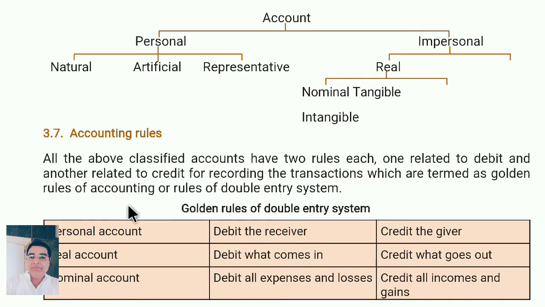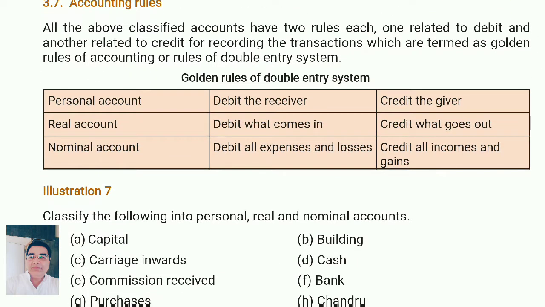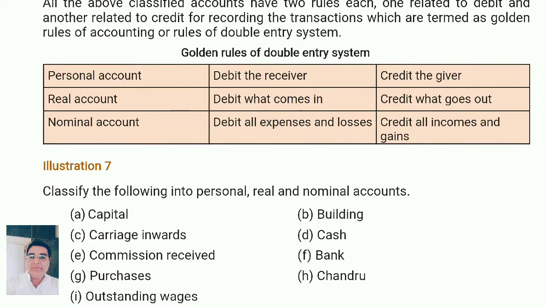Now what is the accounting rule, which is very important. This will be asked many times in the quarterly, half-yearly and board examinations. In all the examinations, they will ask, what do you mean by golden rules? These rules you must remember, because without these rules you can't do journal entries easily. So golden rules are very important for doing any sum or any chapter.